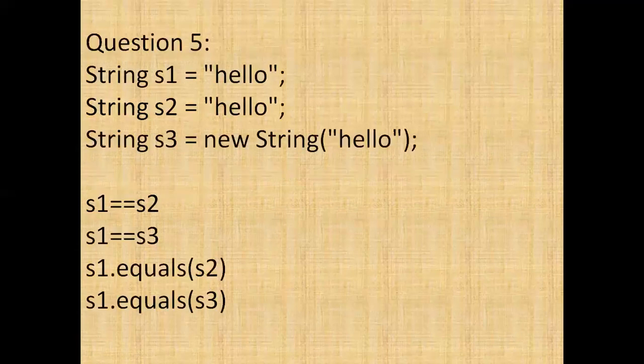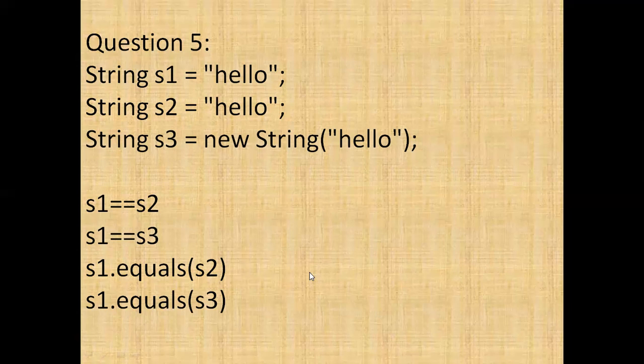And coming to the fifth question, it's a basic question only. They have given three strings: String s1 equal to "hello", String s2 equal to "hello", String s3 equal to new String("hello"). s1 double equal to s2, what would be the output? s1 double equal to s3, what would be the output? s1.equals(s2), what would be the output? And finally s1.equals(s3), what would be the output?